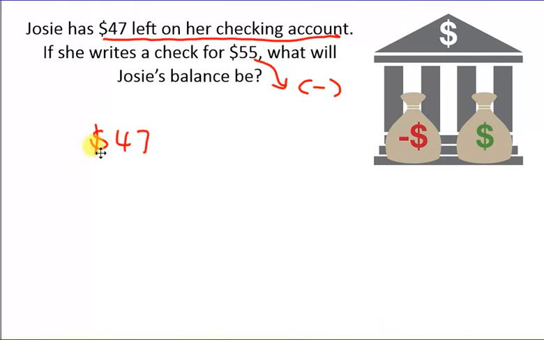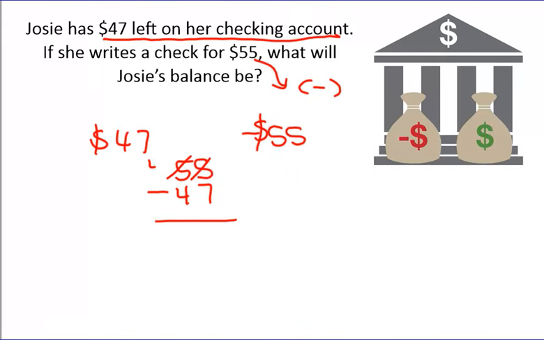Well, let me ask you this. Does she have $55 in her account? Does she have enough money? No, but it wants to know what her balance would be anyway. So I'm going to have a check for $55 here. So first, let's get rid of the $47, okay? So 55 minus 47. And how much would that leave us? $8. So if we take away first the $47 that she has, she still owes $8. And if she owes $8, her balance is negative $8.